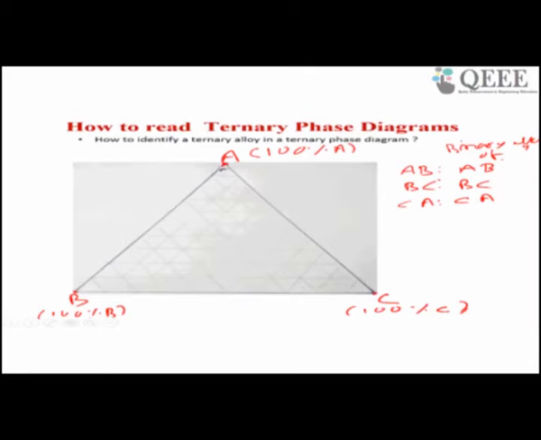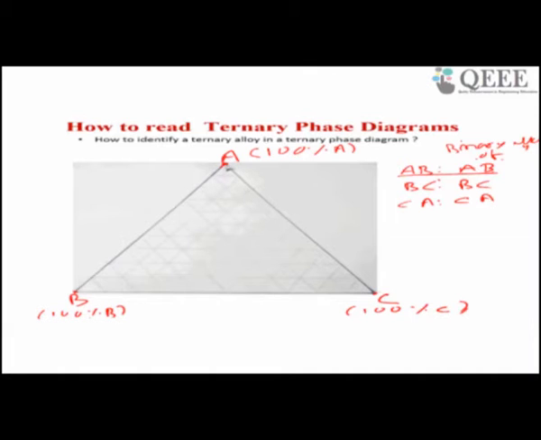This line AB gives me the binary composition of AB. Similarly, AC gives me the binary alloy composition of AC, and BC gives me the binary composition of BC. So now it is clear.